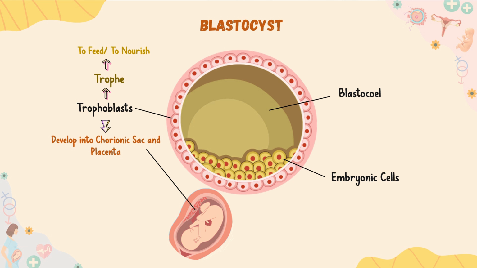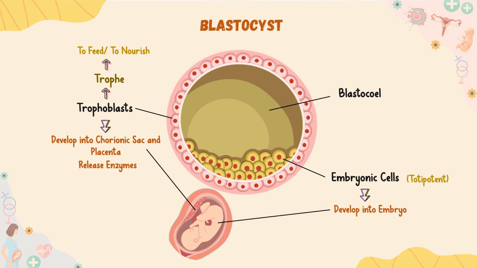Also, the trophoblast excretes enzymes that degrade the zona pellucida to prepare the zygote for implantation, while the inner embryonic cells will later develop into the embryo. Well, these inner embryonic cells are totipotent at this stage, which means they have the potential to differentiate into any cell type in the human body.